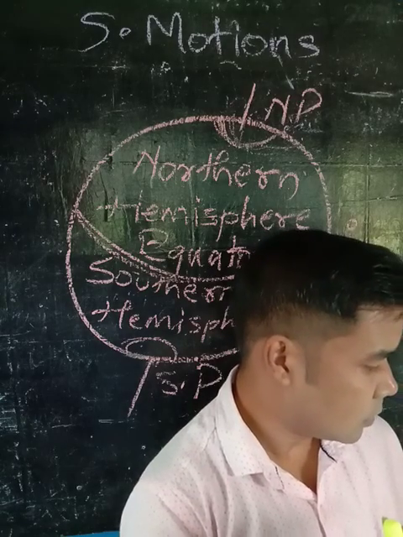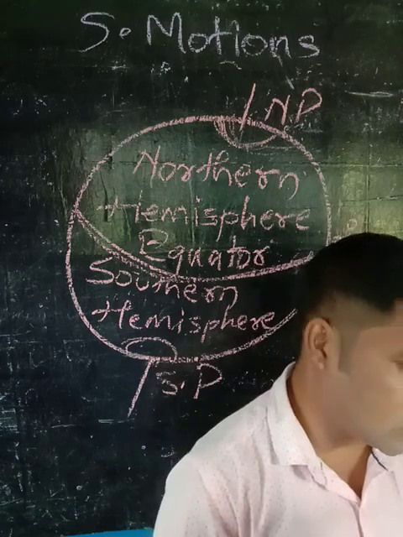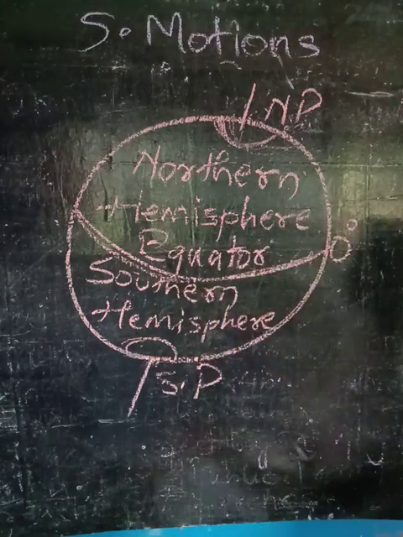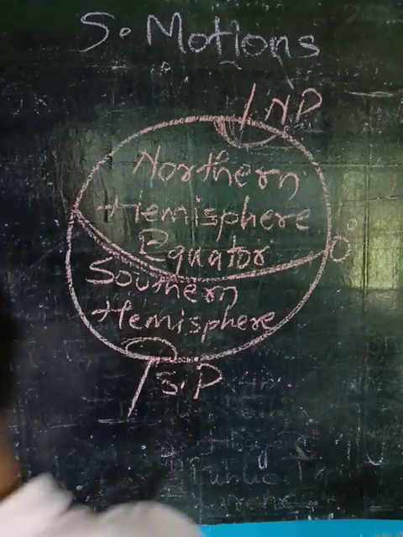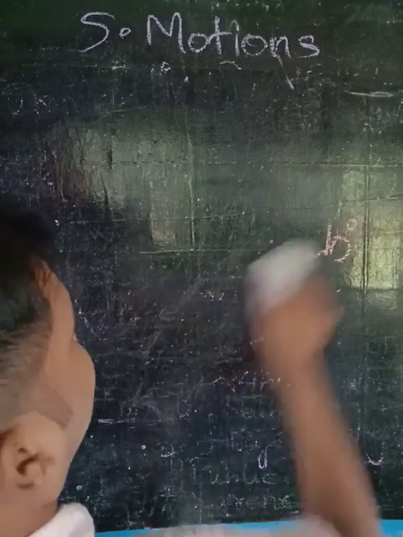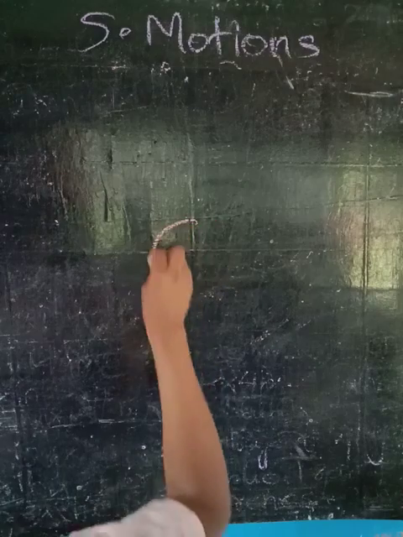So let's come to the revolution of the Earth causes the season. Okay, revolution of the Earth causes the season. Let me draw the diagram for you all. It is a very interesting fact, and the months are also mentioned, as we have studied the 4-month seasons. This is the sun.